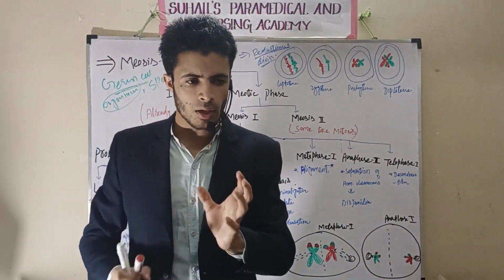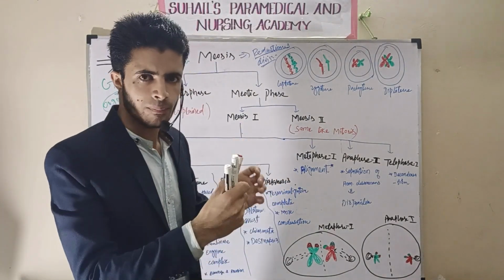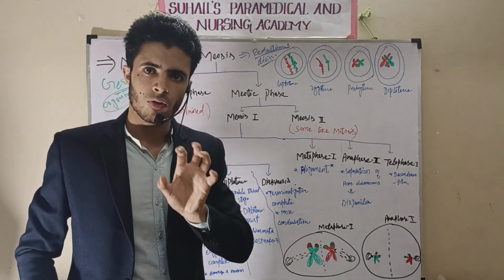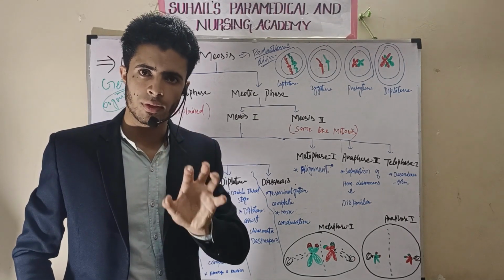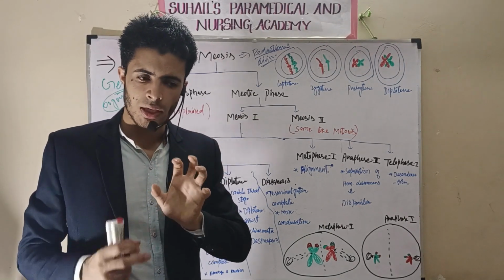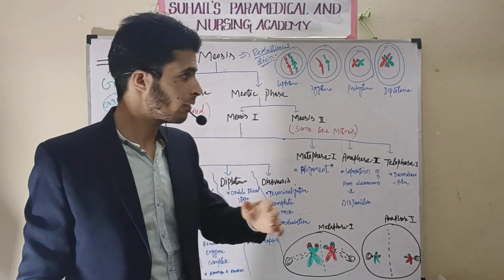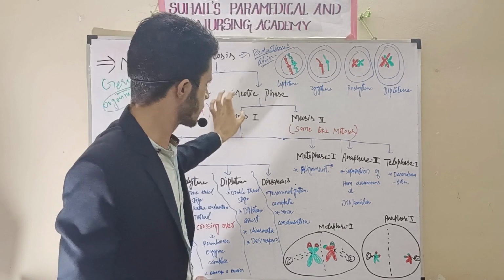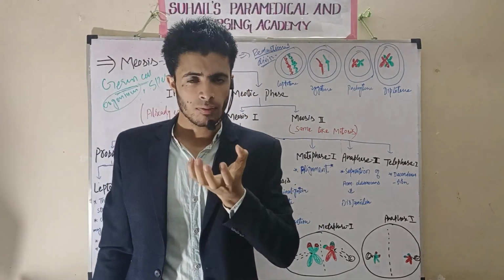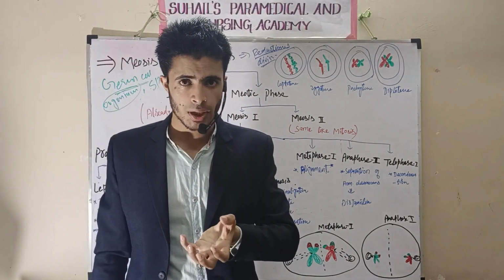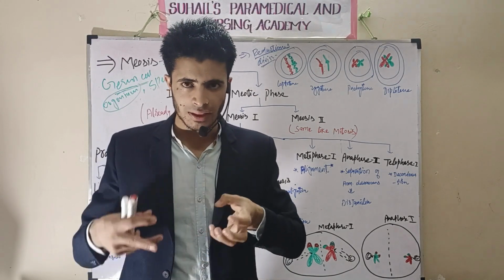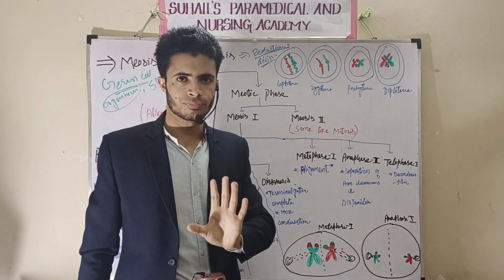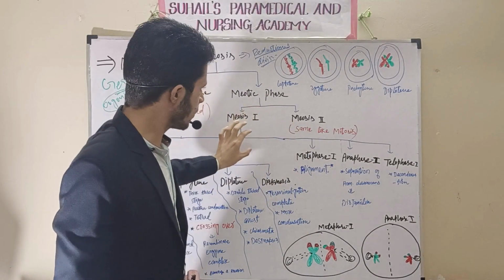What will happen? I already told in case of interphase, the DNA will be in a less condensed stage. It will be in the hydrated form, less condensed, and it will not be visible in the cell. That is why it is called chromatin. In case of M-phase, I told it will be the condensed form of DNA, dehydrated form of DNA, a thicker form of DNA, clearly visible, and that is called chromosome. So now we will talk about the meiosis first.